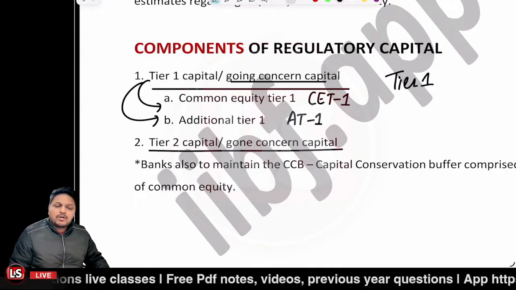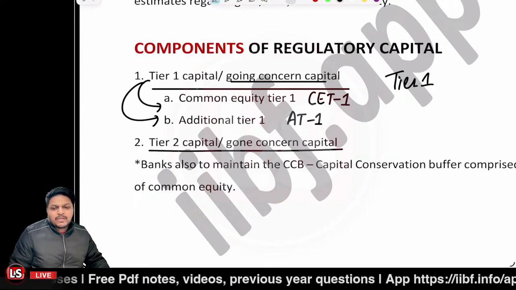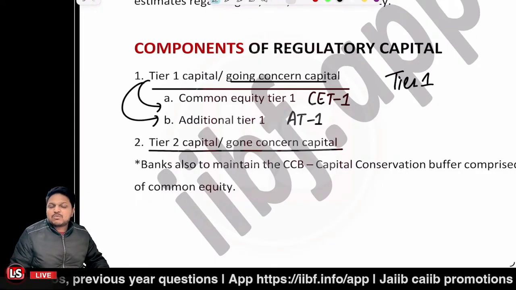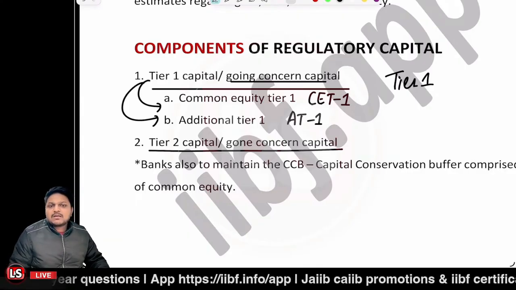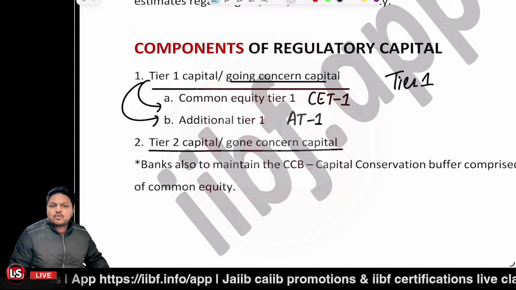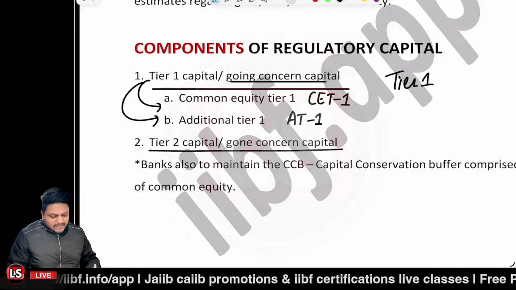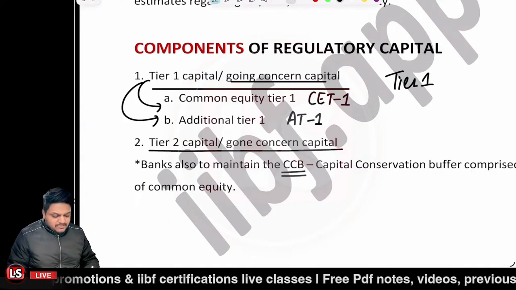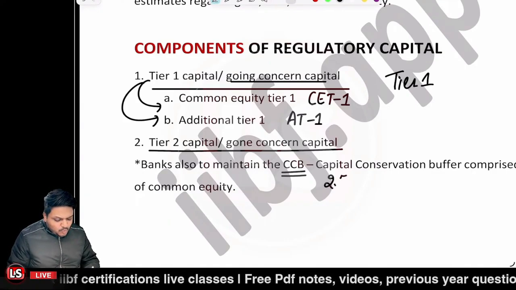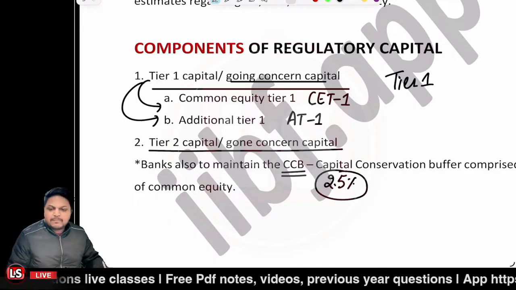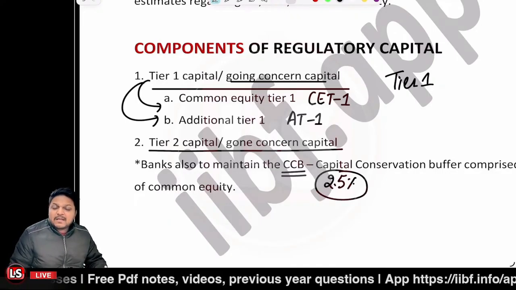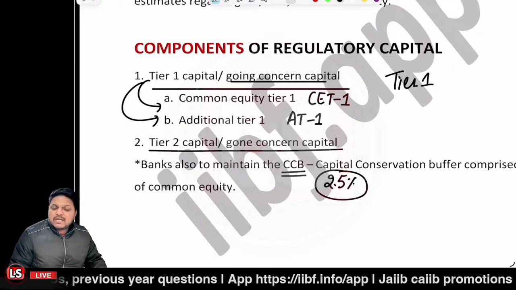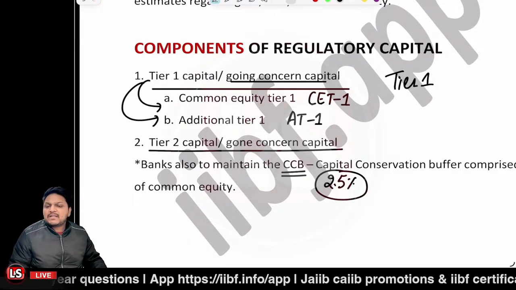Now, there is a very good philosophy in general also, that in good times, if you save money, then it is going to help you in the bad times. Same is the case with the Basel III guidelines. So there is a conservation buffer, and we say it to be capital conservation buffer, and that is CCB. CCB, right? So capital conservation buffer states that the banks are to maintain 2.5% of the extra capital in their good times that can absorb much more losses in the bad times, right? So that is a CCB, that is a surplus capital which is to be maintained, and it is mandatory.